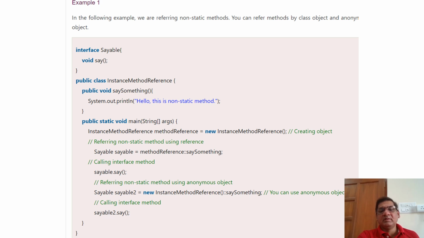Again, we can see the second statement, the same without creating the instance before referring the method to the interface. Straight away, we can create the instance with the help of the new keyword and refer the non-static method to that interface. While invoking that respective method from the interface, this method would get executed. This is how we use method references while working with Java 8.